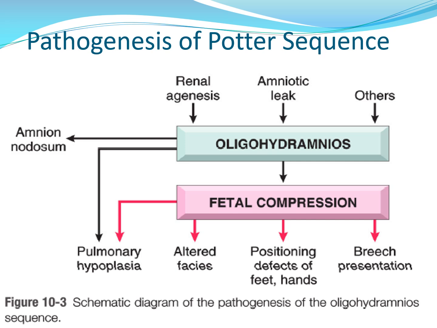So oligohydramnios or decrease in amniotic fluid may be caused by different factors like your renal agenesis, or there might be amniotic fluid leak, and the oligohydramnios will bring about the presence of amnion nodosum and will result in restriction of the growth of the fetus and compression of its body parts, leading to pulmonary hypoplasia, altered or flattened facies, positioning defects of your feet, your hands like your club feet, and breech presentation.